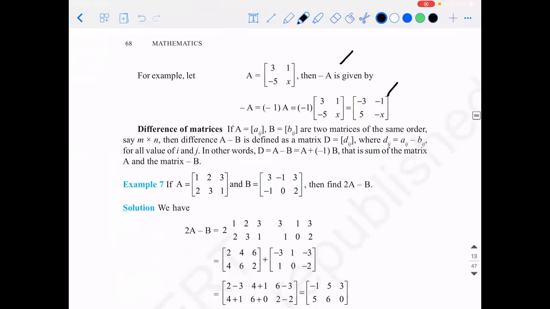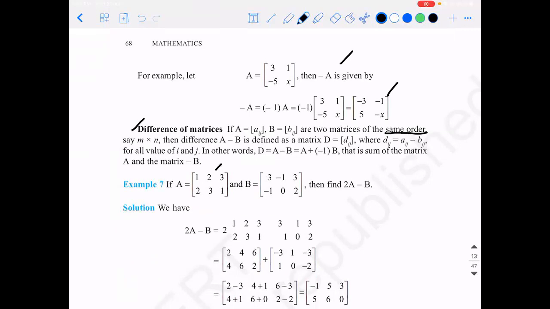So what do you mean by difference of matrices? Difference is also similar to addition only. Like how you add two numbers, you're going to subtract two numbers. Like that, we'll do the subtraction of two matrices, but what is necessary to be ensured? Same order. That is more important. When they are of the same order, yes, you can perform the difference of two matrices.